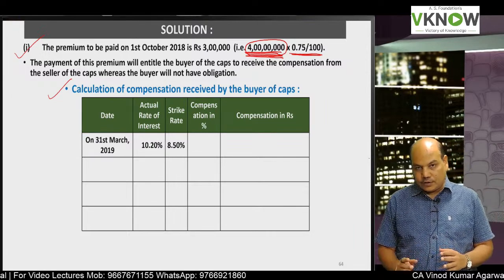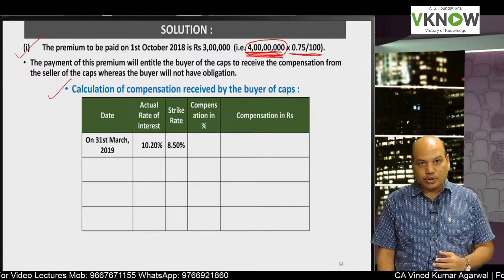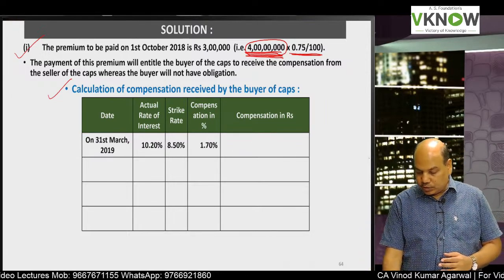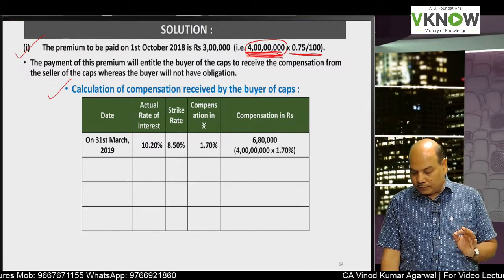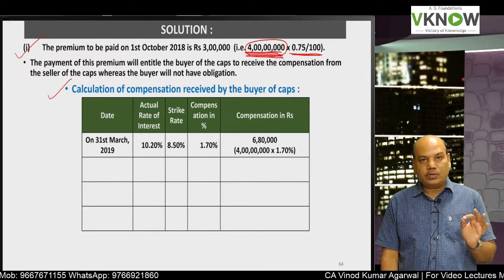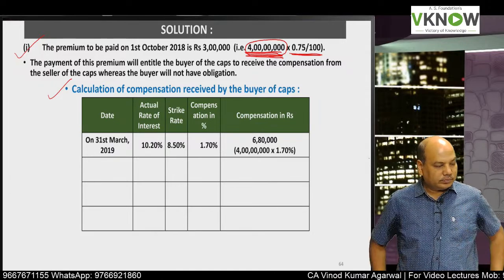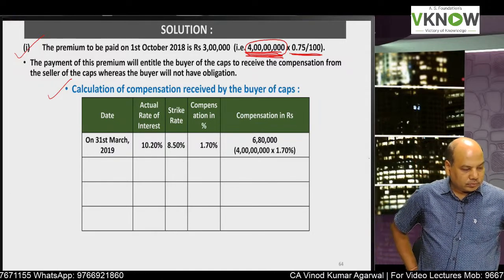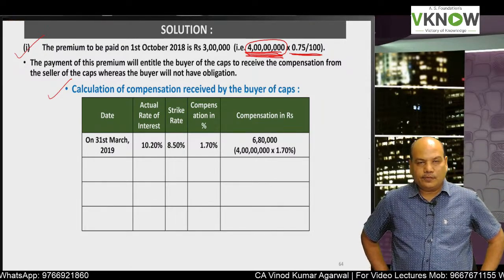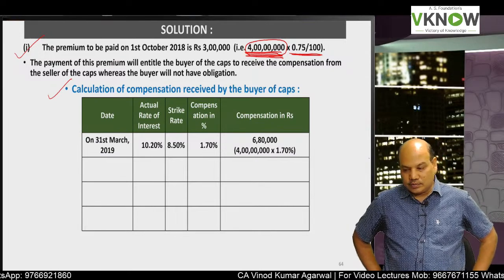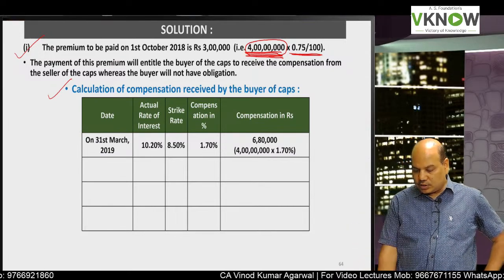So tell me the difference. 10.2 minus 8.5 is 1.7%. So you will take 4 crore into 1.7%. In the question, just make it 4 crore instead of 40 lakh. So 6,80,000.